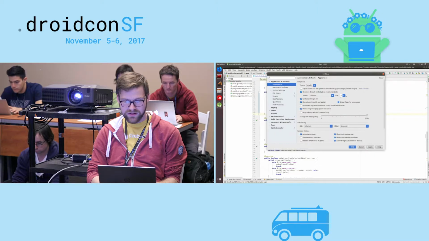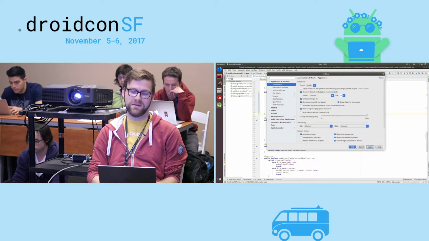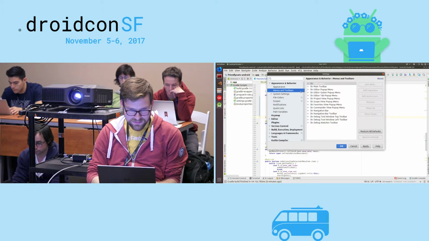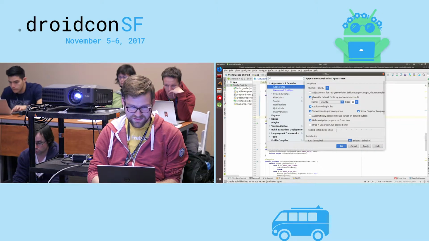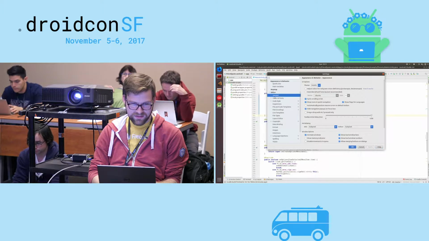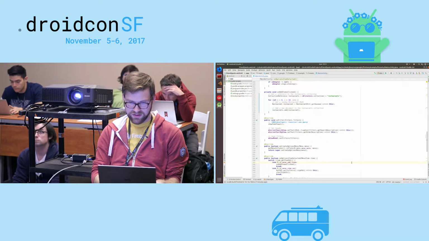Override systems font. Will that apply to the editor? I can never remember. That makes everything bigger except what we really want. Where is editor?